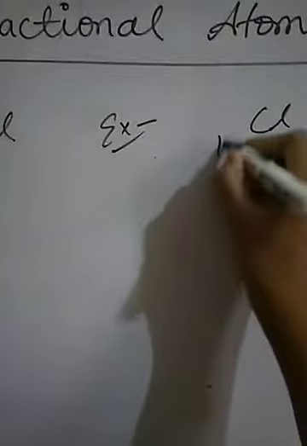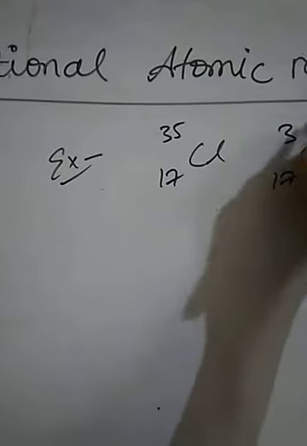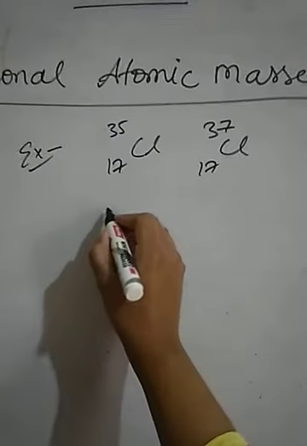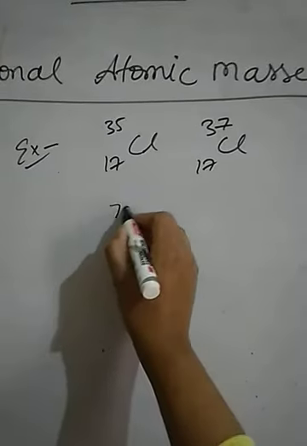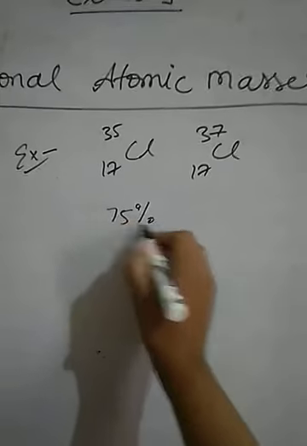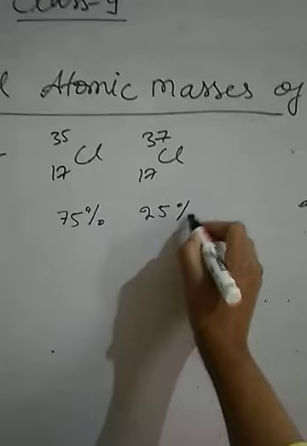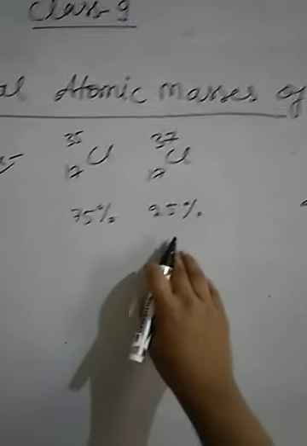So how will you calculate the average atomic mass of an element? Suppose chlorine has the isotopes 35 and 37, out of which chlorine with atomic mass 35 is present 75% in nature, and the one with mass 37 is present 25% in nature.